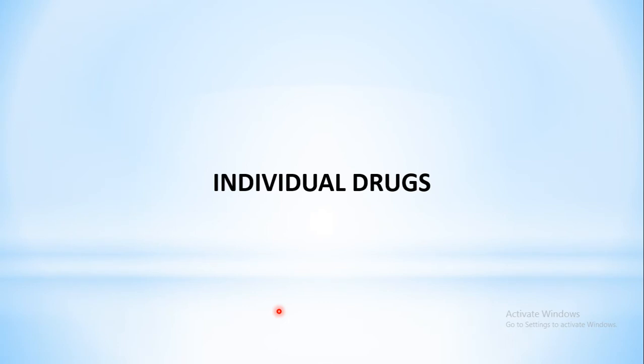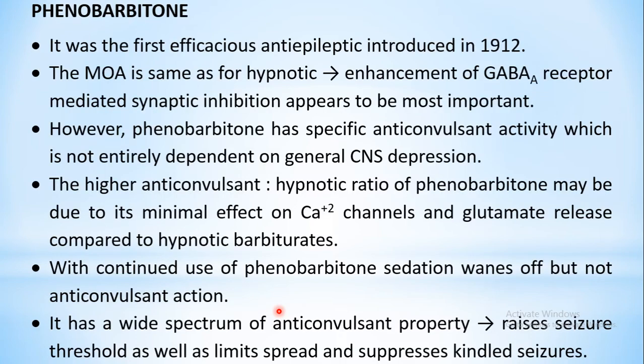Now moving on to the individual drugs. So we will take up the first drug, that is phenobarbital, which belongs to the class barbiturates. The detailed pharmacology of barbiturates we have already discussed under the chapter sedative hypnotics.